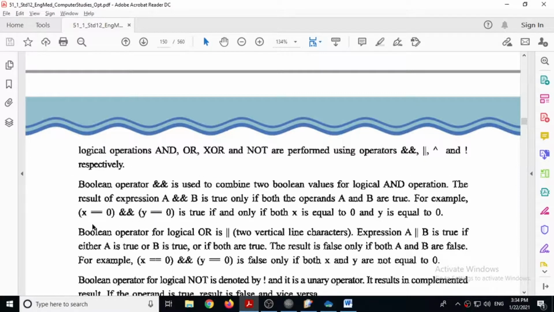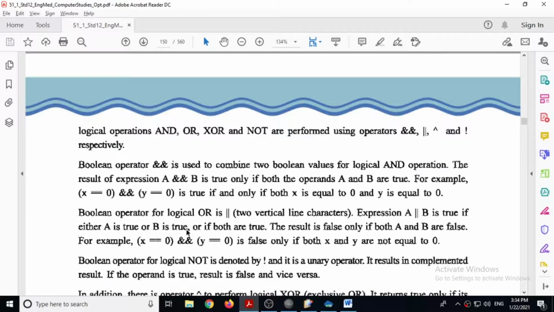Here the example is given: if x double equal to 0 and y double equal to 0, it compares if both the values are equal to 0 or not, and if both the variables x and y are equal to 0, then the entire equation becomes true.